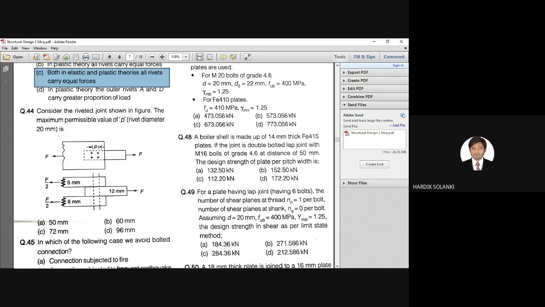50, right? This is directly given in the code. Alright. So the correct answer for this is, oh, sorry, this is wrong. 50 is wrong. See the figure very carefully. This is a 12 mm thick plate. This is a 6 mm thick plate. This is a 6 mm thick plate.